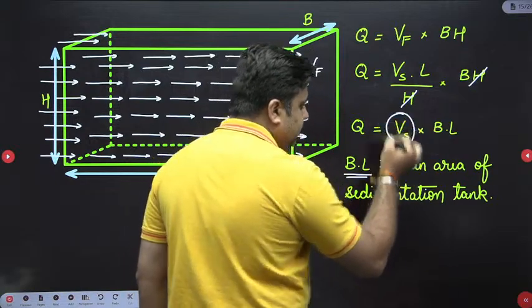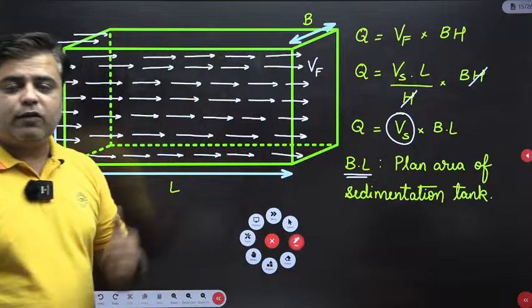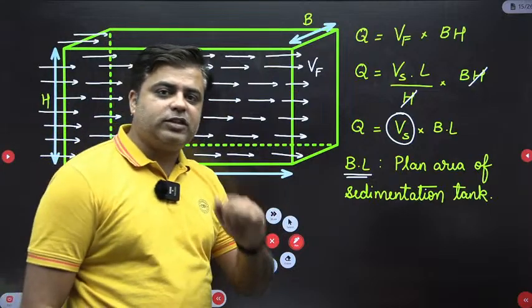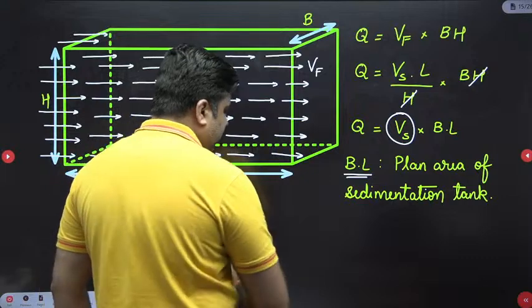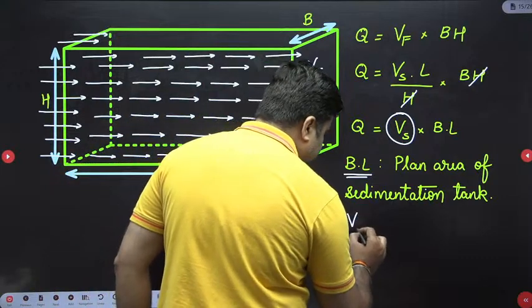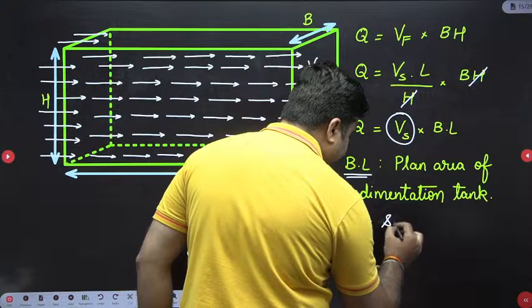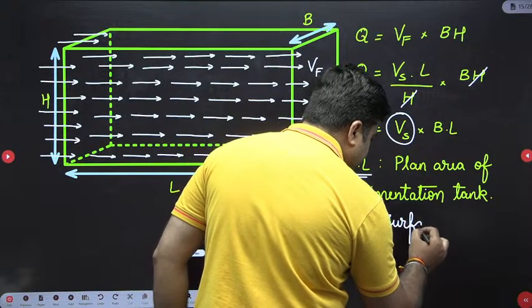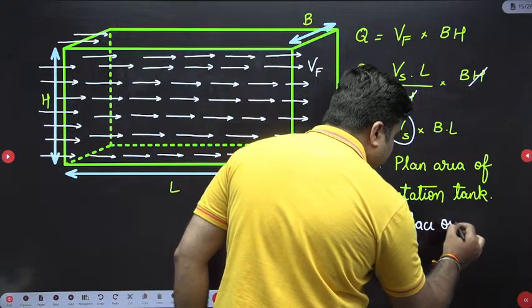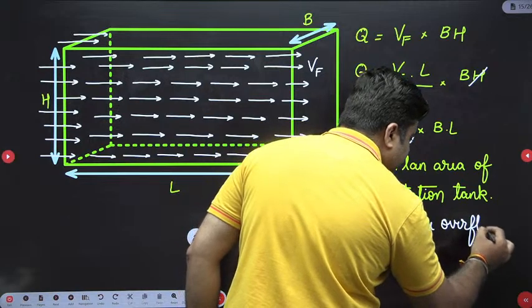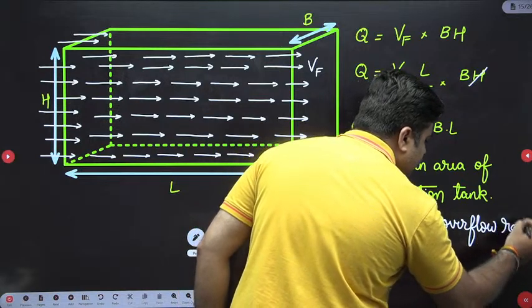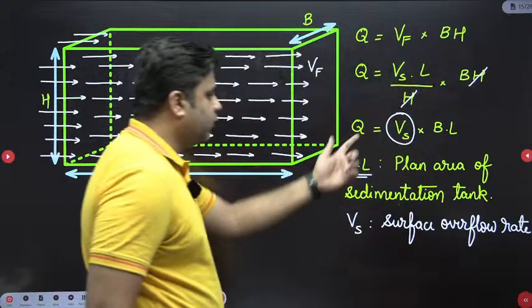This Vs is nothing but the surface overflow rate, that is the settling velocity of the concerned size of the particle. So Vs is the surface overflow rate, right?